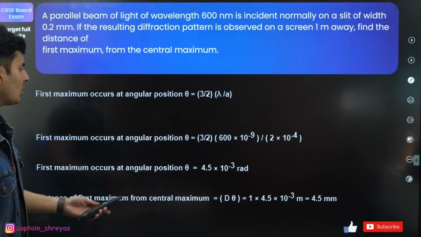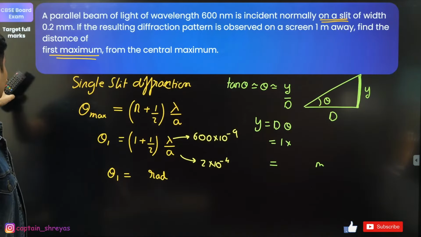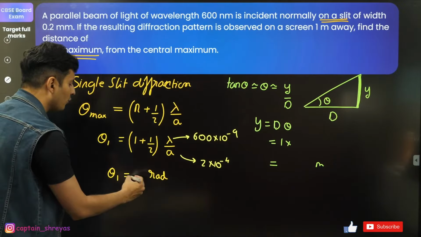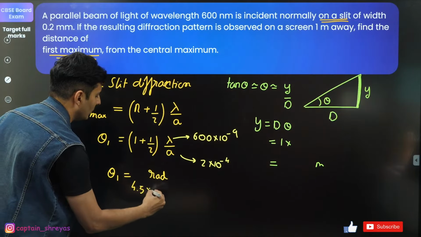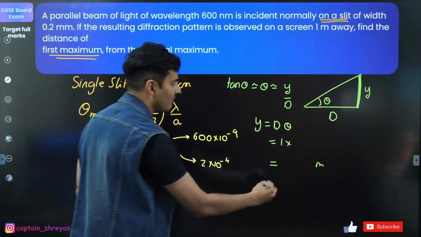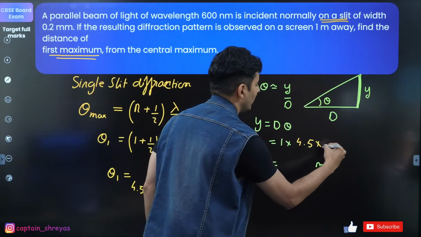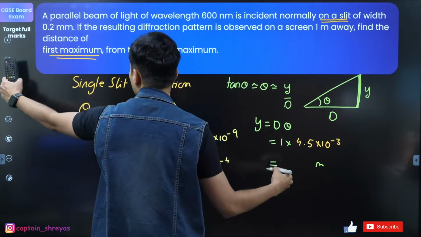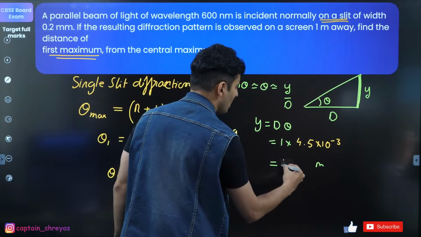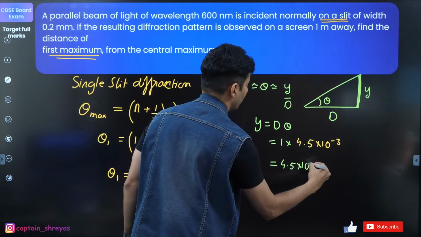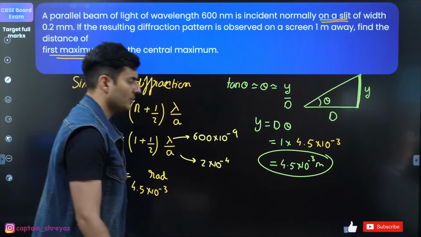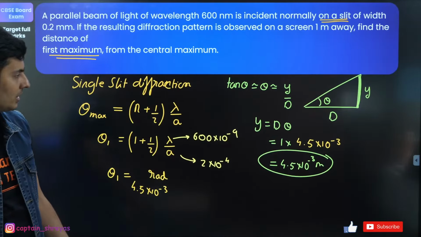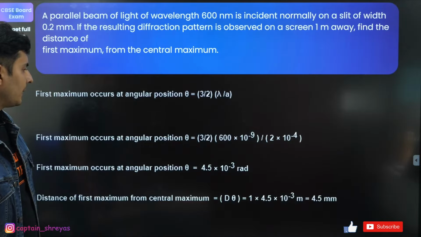If the angle comes out to be 4.5 into 10 to the power minus 3, this comes out to be 4.5 into 10 to the power minus 3. Use the same value over here, 4.5 into 10 to the power minus 3. So obviously the final answer will also be 4.5 into 10 to the power minus 3 meters. Just check this out. Excellent.